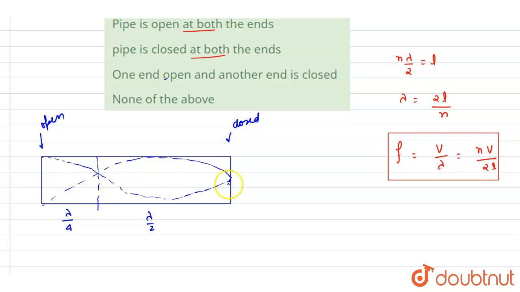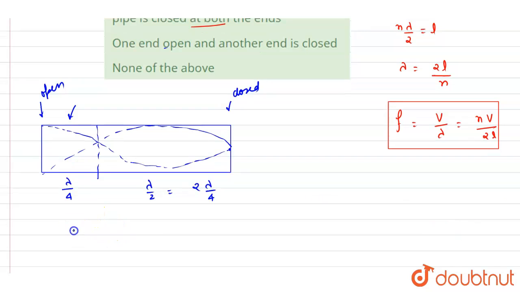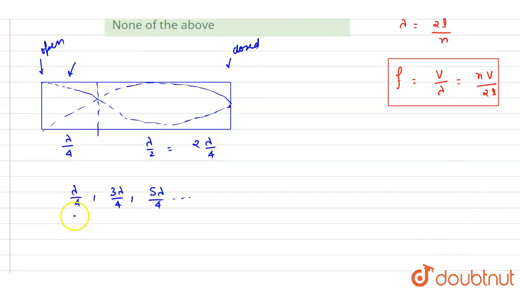In between the two ends, the loops can only increase. In the first fundamental mode, lambda by 4 will form, then it is lambda by 4 plus lambda by 2, then in the next it will be lambda by 4 plus lambda by 2 plus lambda by 2. So it is basically 2 times lambda by 4 getting added, so it is 3 lambda by 4, then 2 lambda by 4 will be added again. In this way the wavelength will be determined by the length.